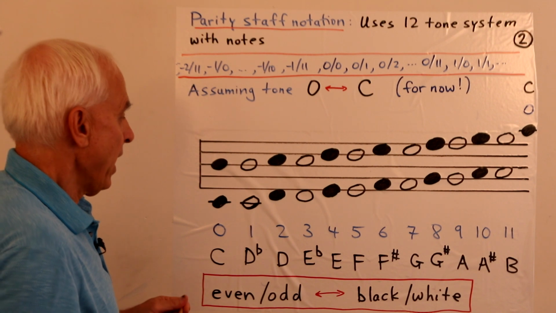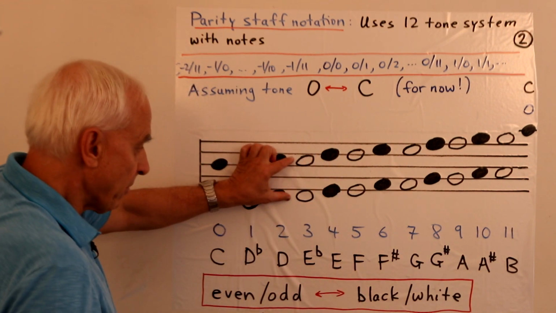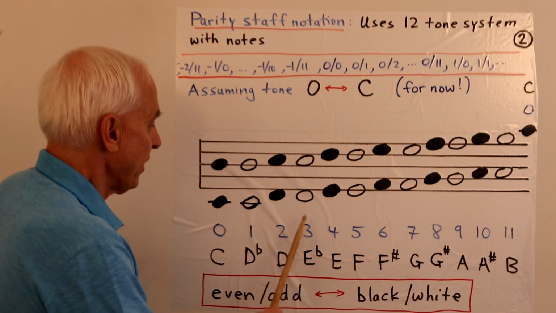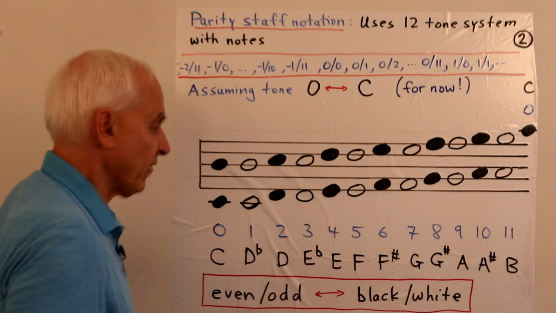0. And so we can see on this chart that these two notes are both note 3 in our system, or in traditional language, they are both E flats. These are both E's, these are both F's, etc.